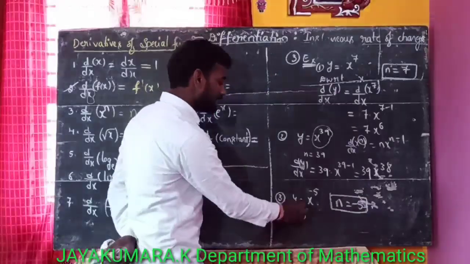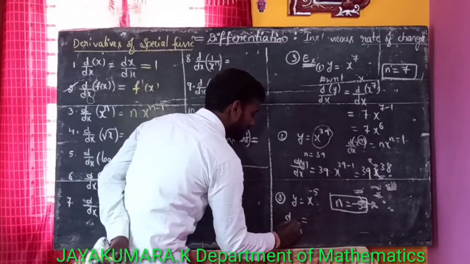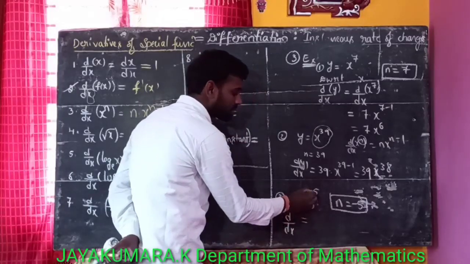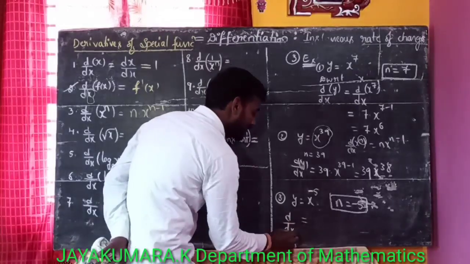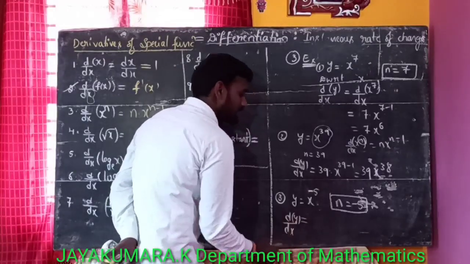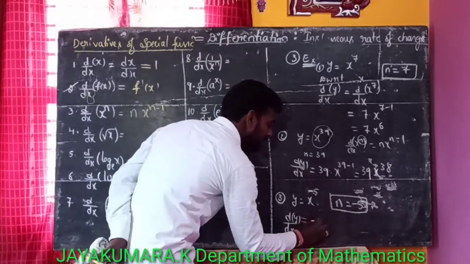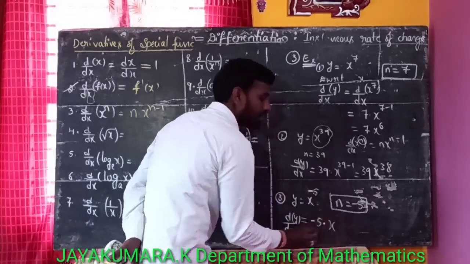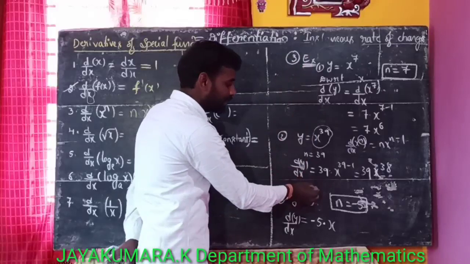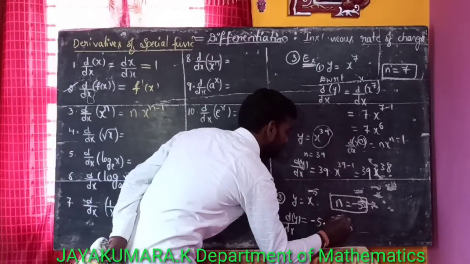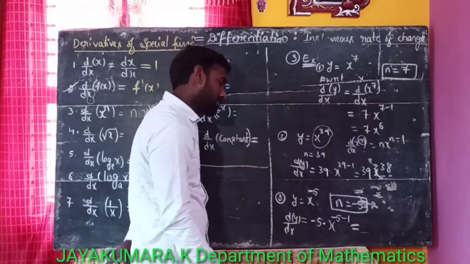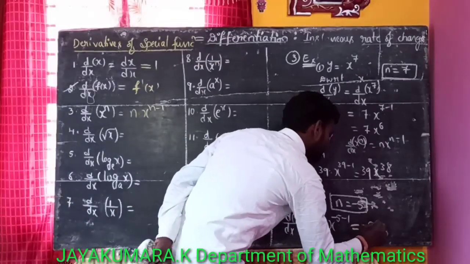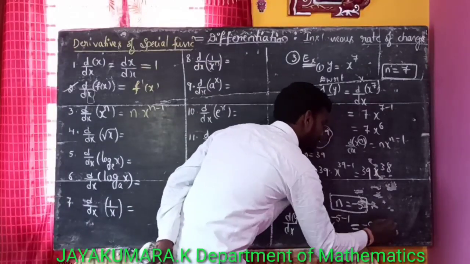This function is in terms of variable x. So d by dx of y is n into x to the power of n minus 1, that is minus 5 into x to the power of minus 5 minus 1, which is minus 5 into x to the power of minus 6.